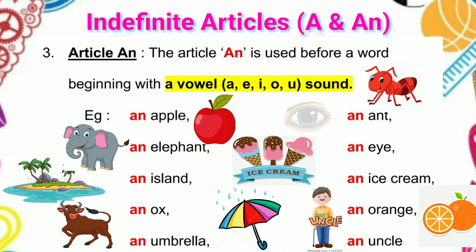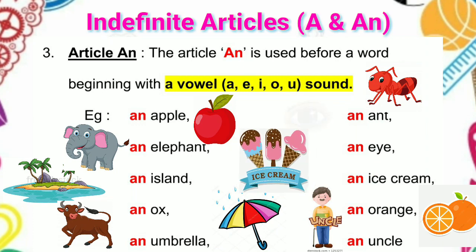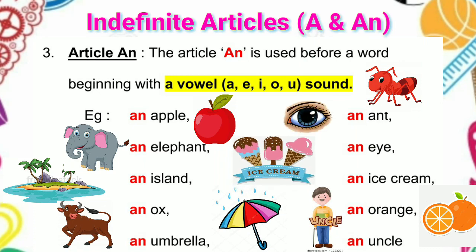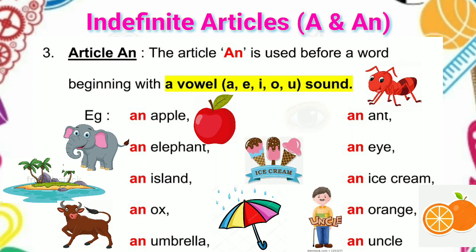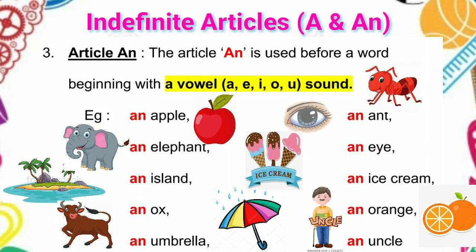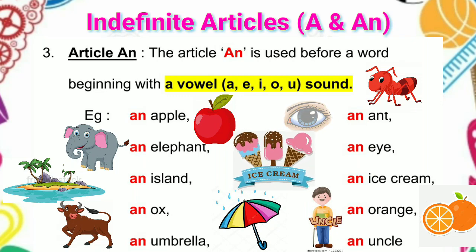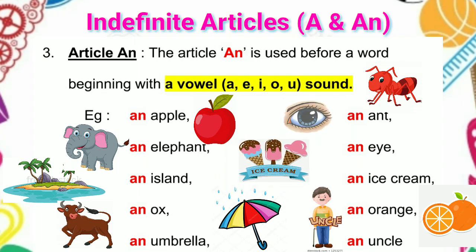Vowel letter U has the sound A. Examples: an apple, an ant, an elephant, an eye, an island, an ice cream, an ox, an orange, an umbrella, which starts with vowel letter U, sound A. In the same way, an uncle starts with U, N, C, L, E. An uncle.